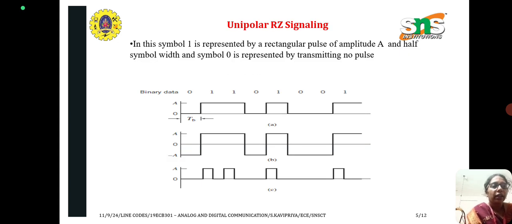And in unipolar return to 0, 1 is represented by a rectangular pulse of amplitude A and half symbol width, and 0 is represented by transmitting no pulse. So the 1 will be represented as amplitude A for half the width duration, and after that half width duration, it returns to the 0 axis, and the 0 level symbol is represented by transmitting no pulse.